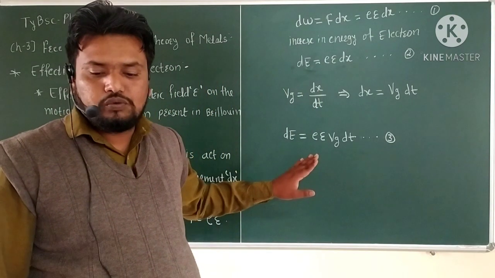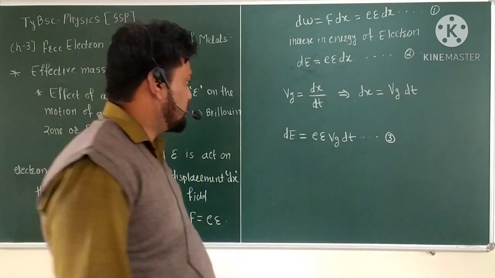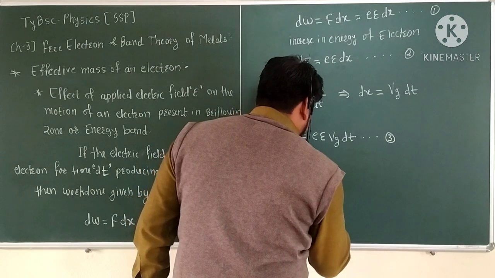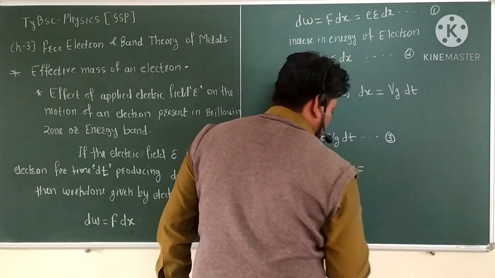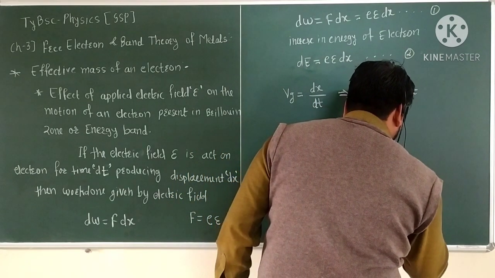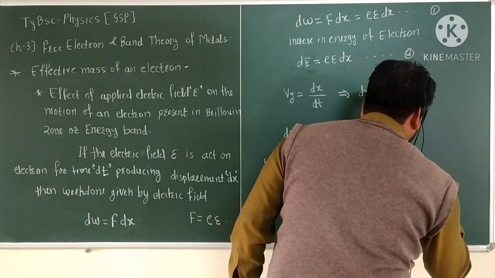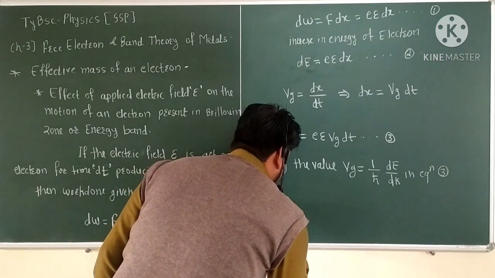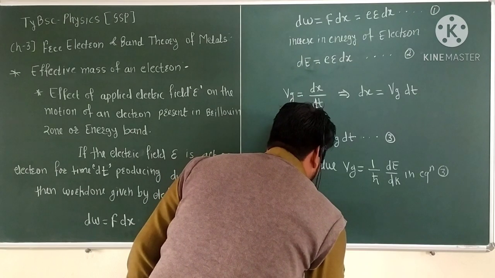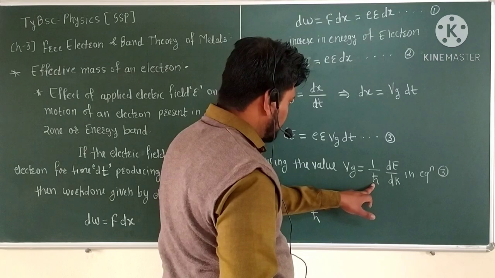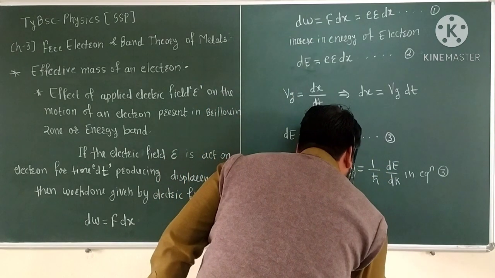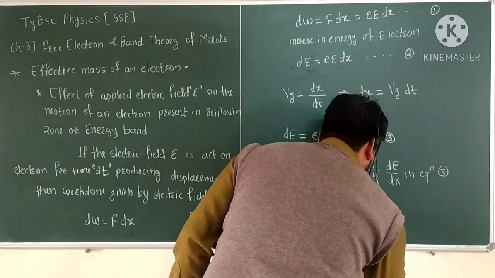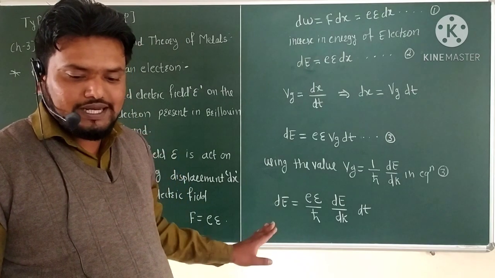Now using the group velocity, Vg is equal to 1 upon h cross dE divided by dk, in equation 3, we get the relation dE is equal to e epsilon upon h cross, dE by dk, into dt.